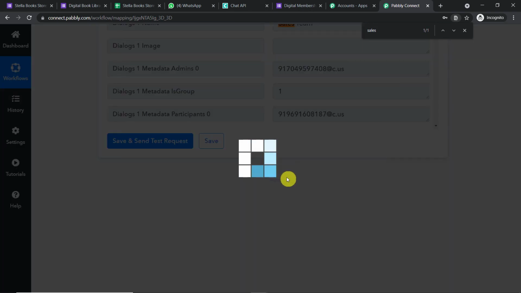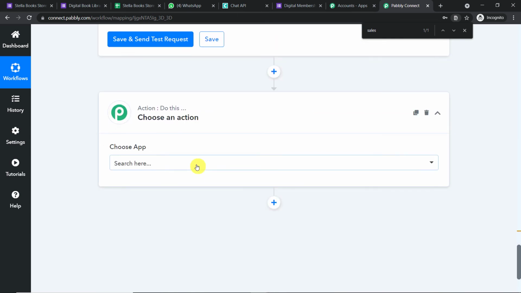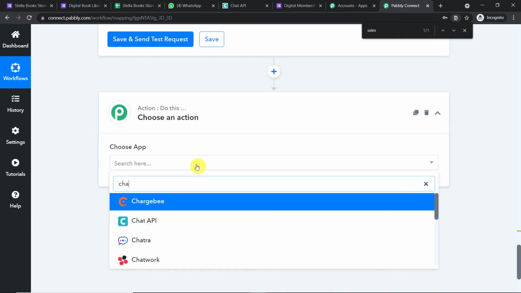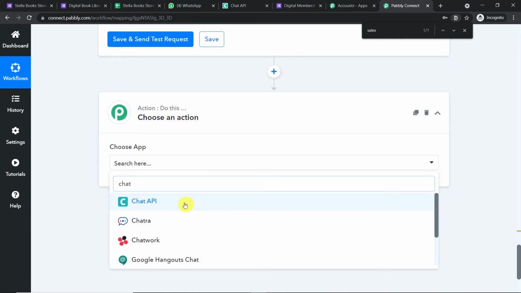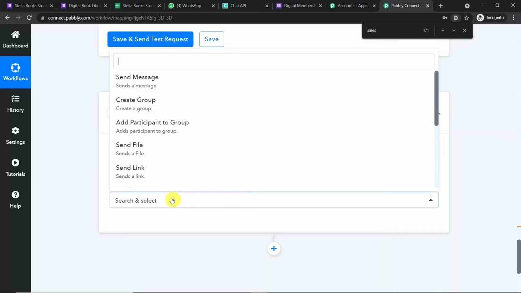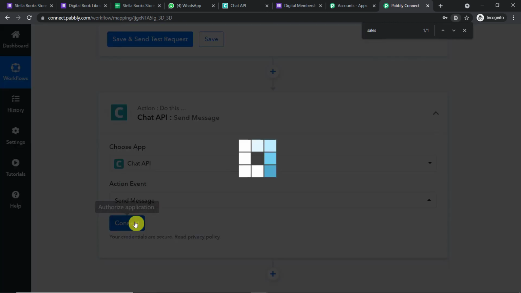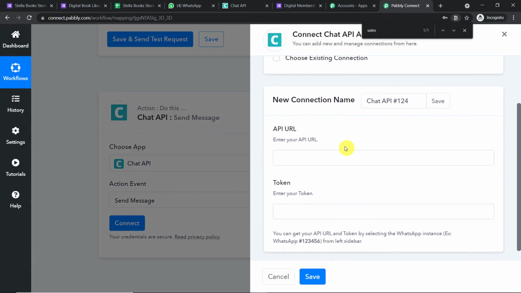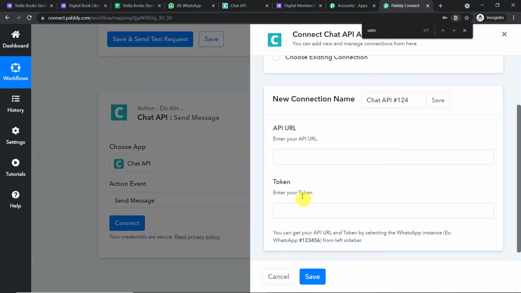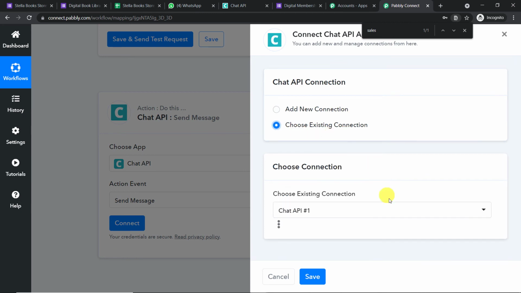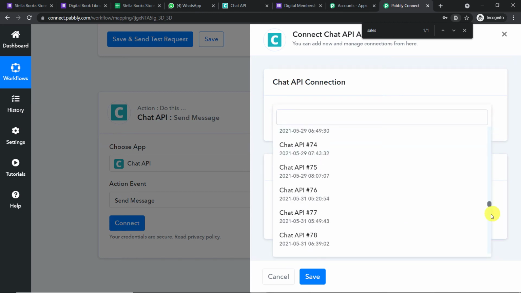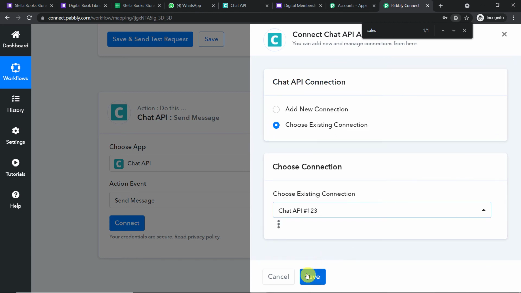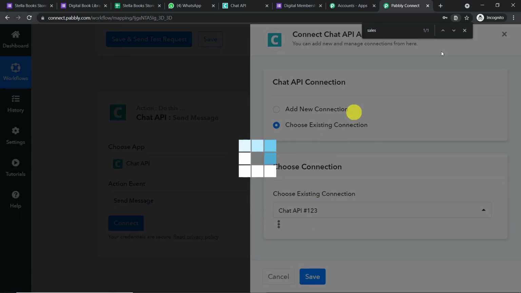You just click on this plus button once again, and once again we are going to introduce Chat API. In the action event, how about we make it a send message? Click on connect. We are not going to enter the API URL or token. Let me just click on choose existing application. I think it was hashtag 123. Yeah. This time we are just going to send the message. Let me just remove this.